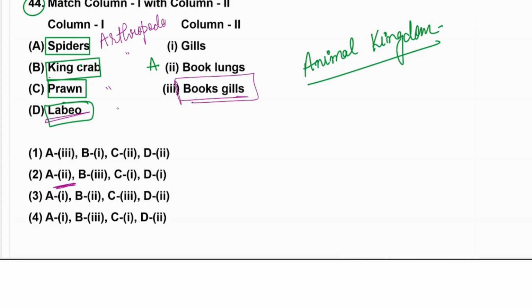Okay, because the Arthropoda kingdom is very big, and in that, gills, book gills, lungs, book lungs, all types of organisms are using different types of respiratory organs. So we should know about some of them. Here the prawn, C, is actually the gills. Prawn is actually having the antennal gland for excretion, also known as the green gland. That is extra information for you. If you know, that is very good. Okay, so we'll go with the second option.